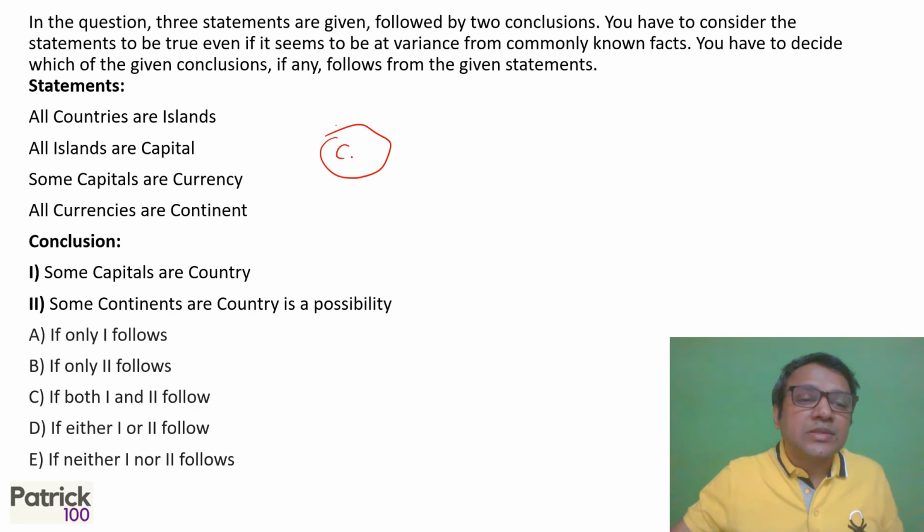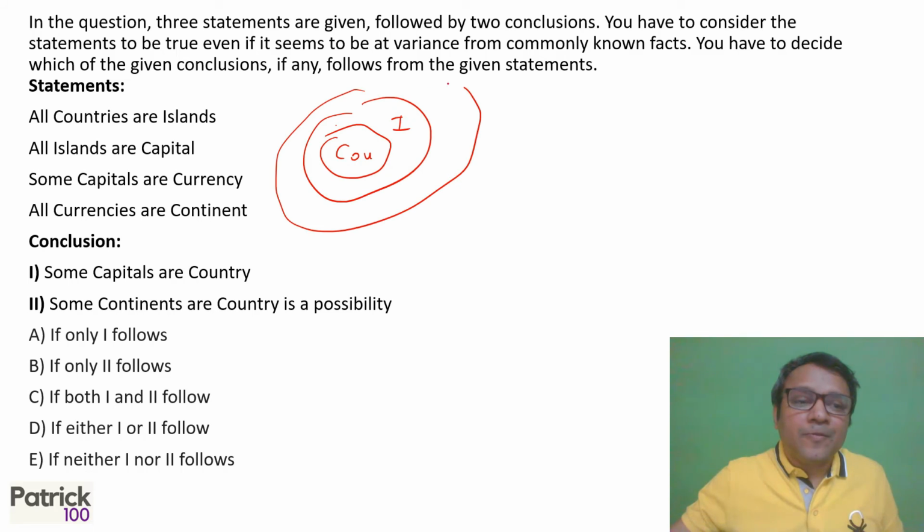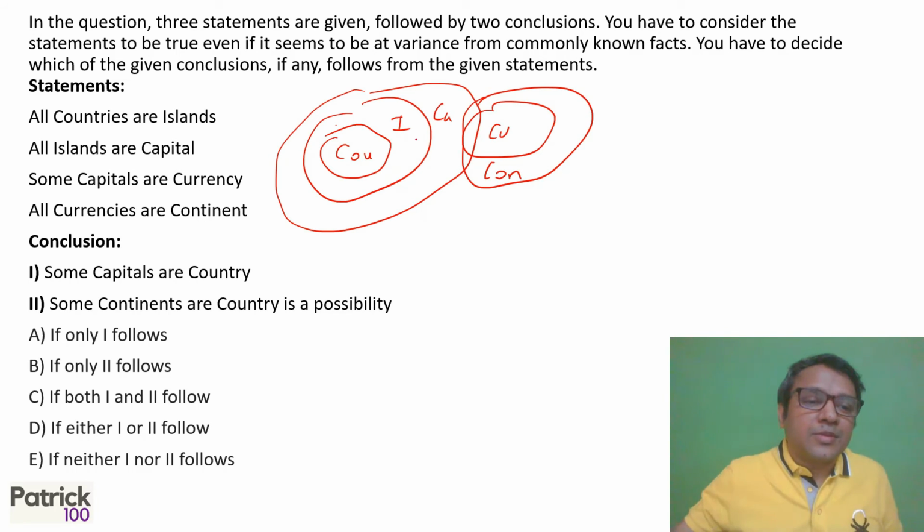All countries are islands. All islands are capital. Some capital are currency and all currencies are continents. Right. So some capitals are country. So if you look at capitals are here, countries are here. Yes, some capitals are countries. True as per diagram.